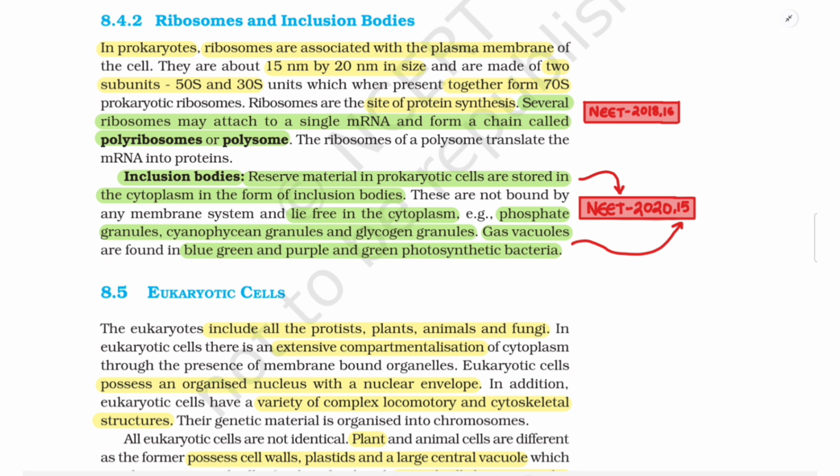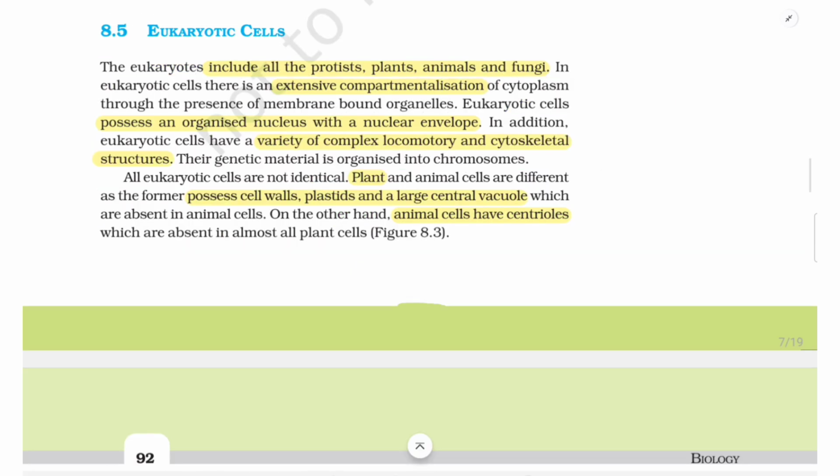Gas vacuoles are found in blue-green and purple and green photosynthetic bacteria. 8.5 Eukaryotic cells. The eukaryotes include all the protists, plants, animals, and fungi. In eukaryotic cells, there is an extensive compartmentalization of cytoplasm through the presence of membrane-bound organelles. Eukaryotic cells possess an organized nucleus with a nuclear envelope.